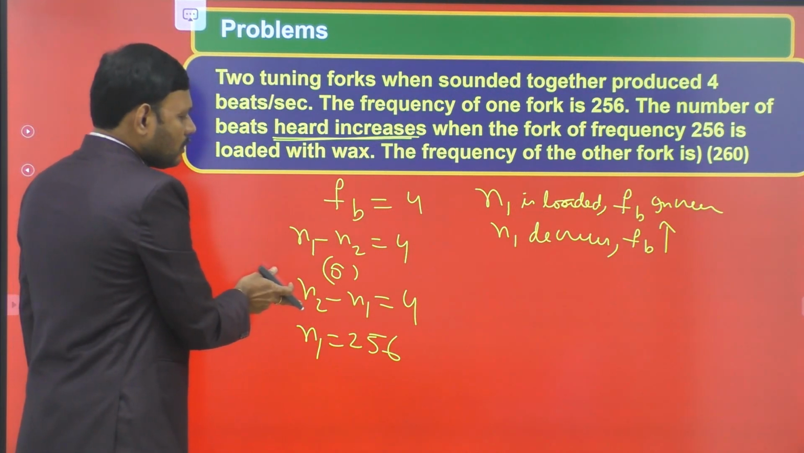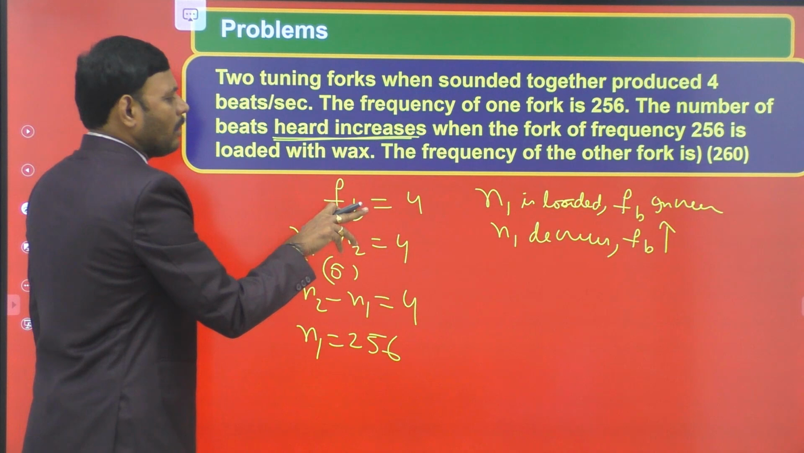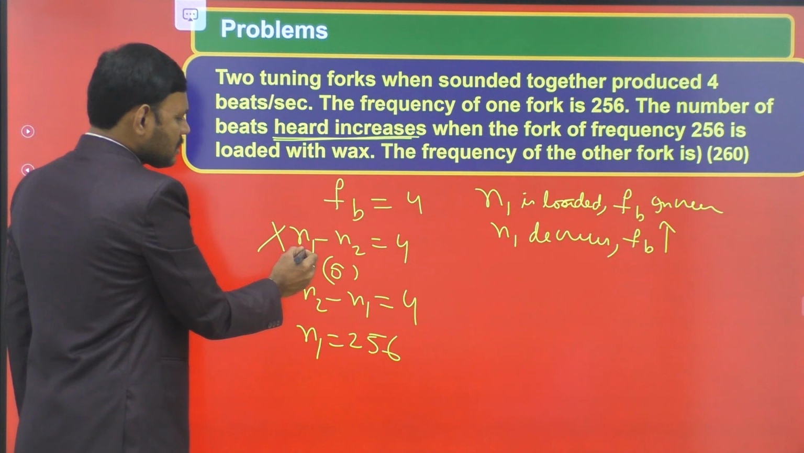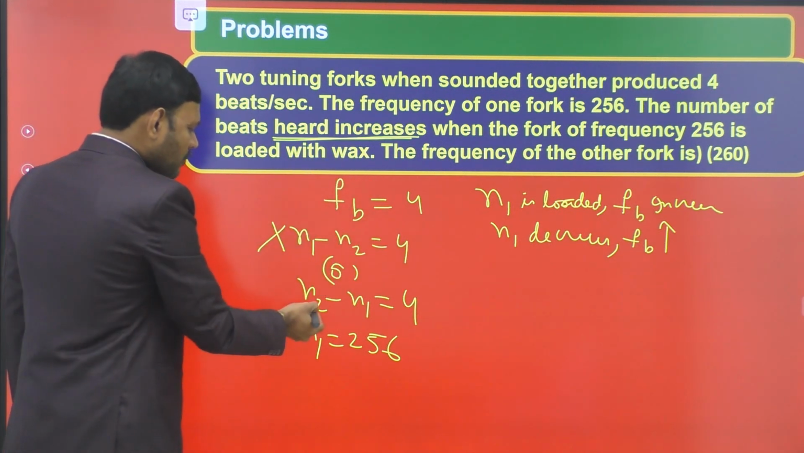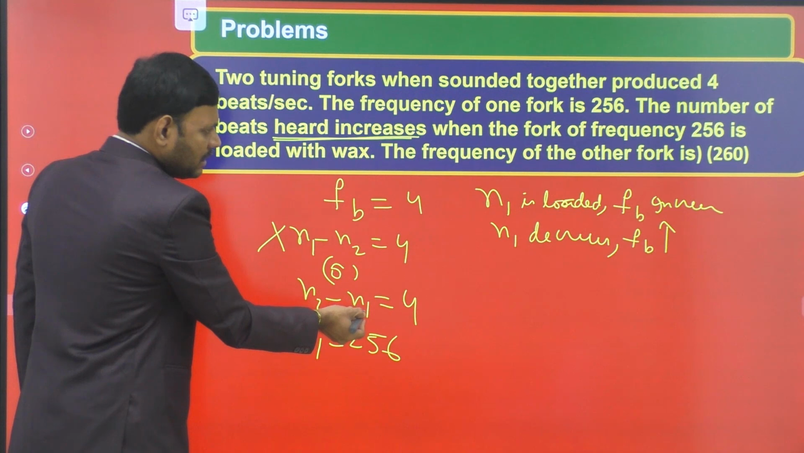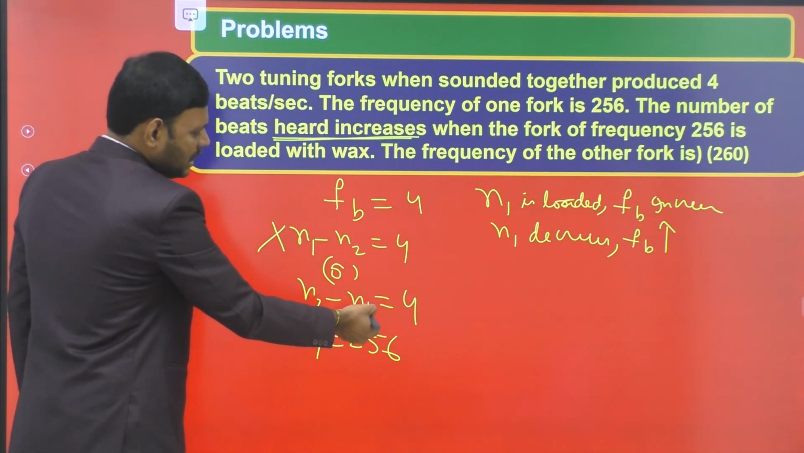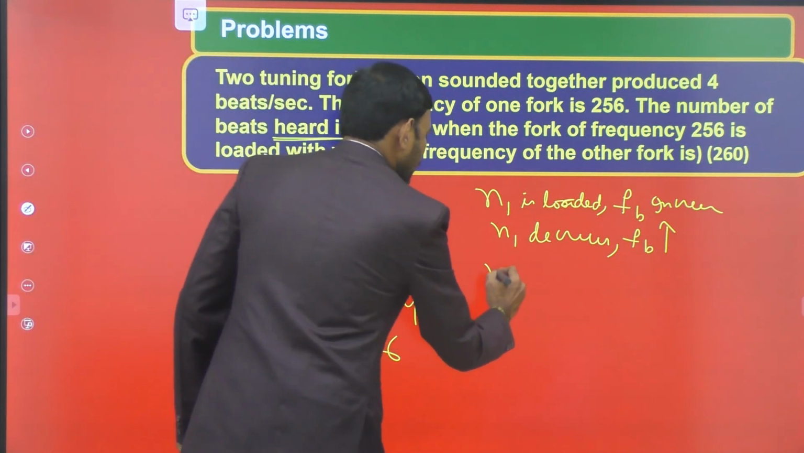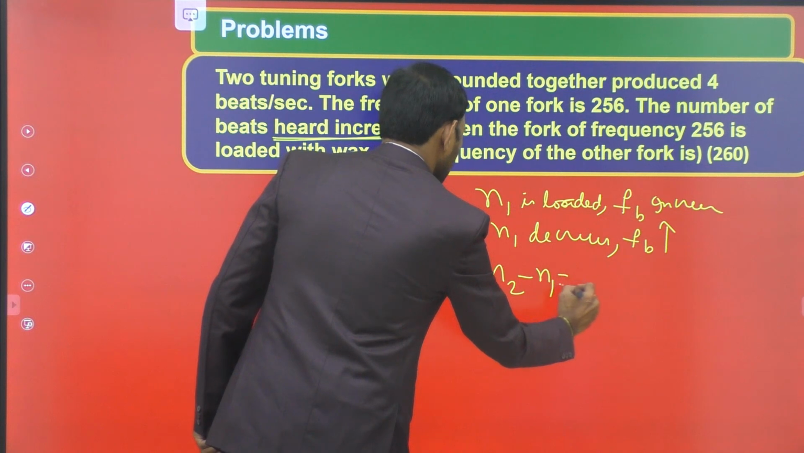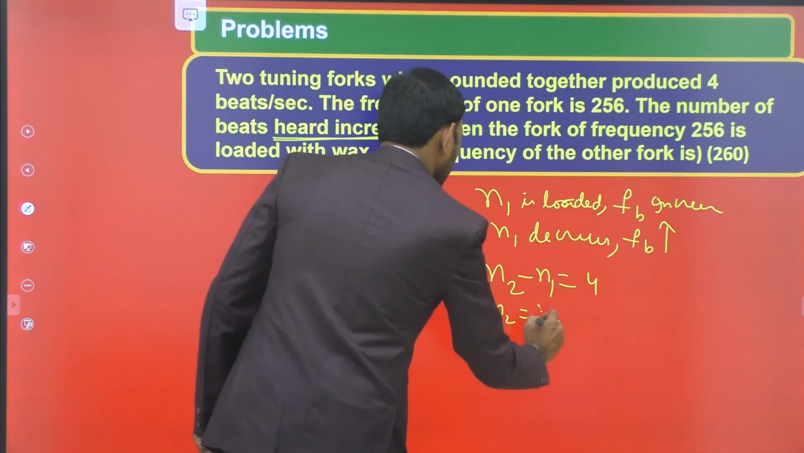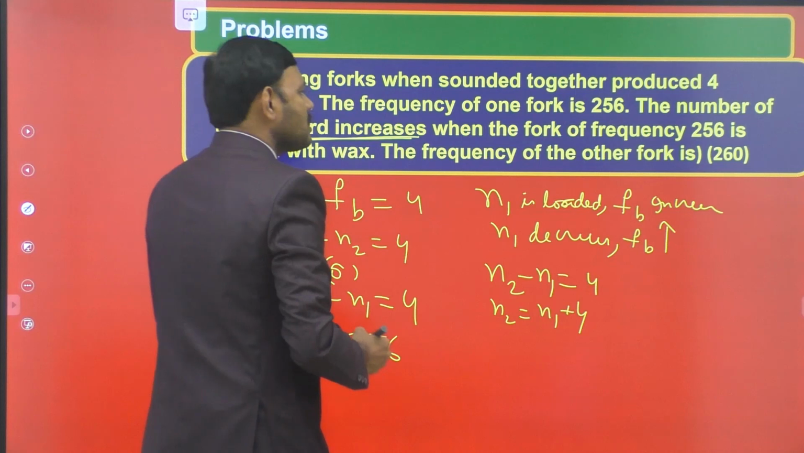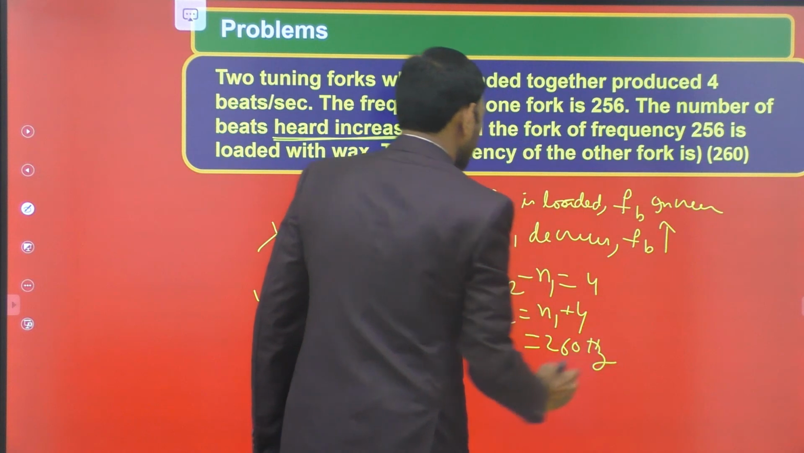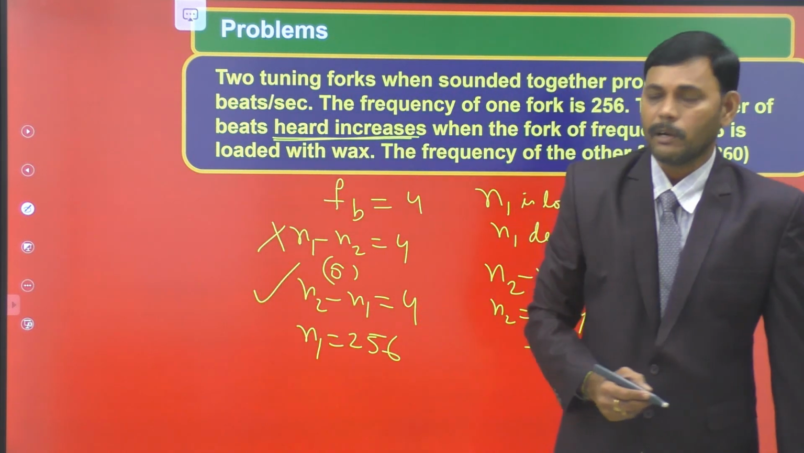So observe these two, which is correct. By reducing N1, the difference is increasing. So this is wrong: here if N1 decreases, N1 minus N2 also decreases. If you consider this case, as N1 decreases, the difference increases. In this result, N1 decreases and N2 minus N1 increases. So this is the correct relation. So we consider N2 minus N1 is equal to 4. N2 becomes N1 plus 4, which is 256 plus 4, that is 260 Hz is the value of N2. So this is an interesting problem, students.